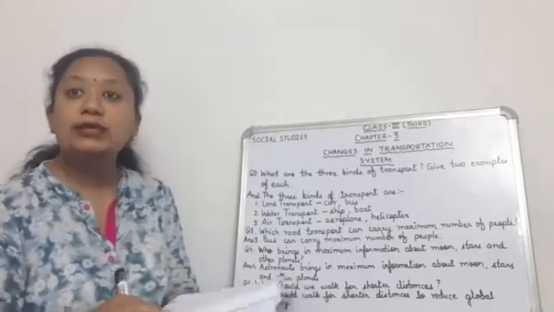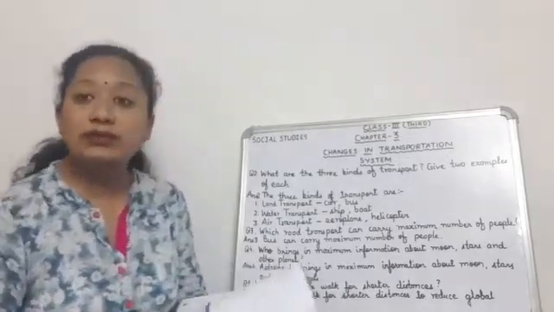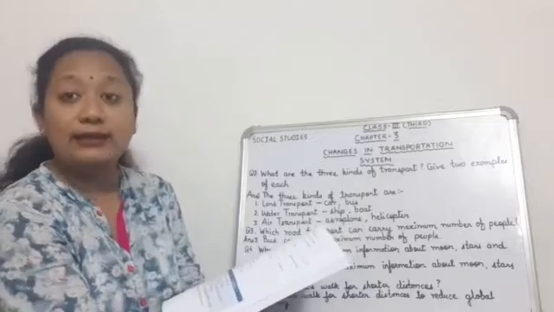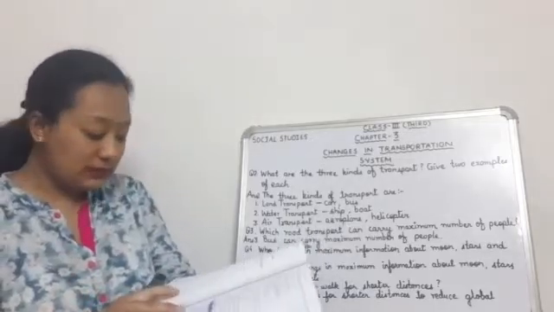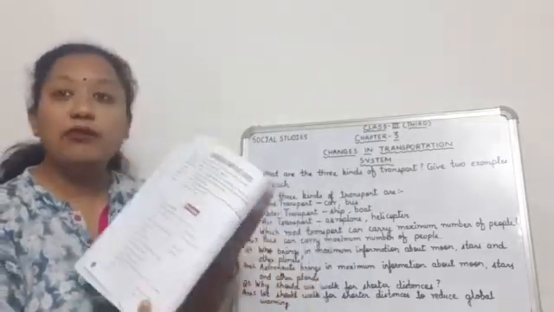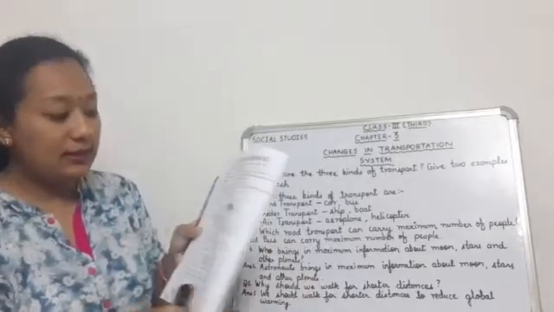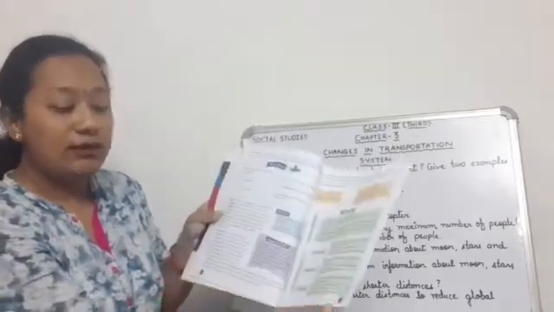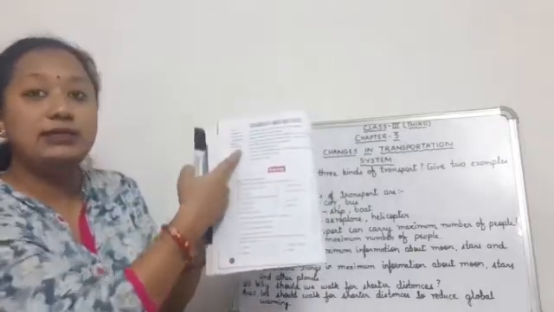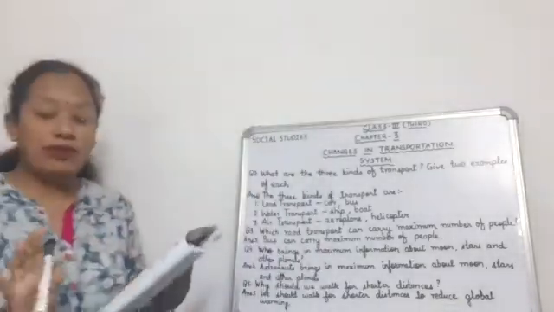Define the following terms. I told you in the previous videos also that the definitions are at the back of the chapter. Here the chapter finishes on page number 25, and on page number 26 you can see the definitions of the words I gave you. You have to write the meaning from here only. Okay, so first one you have done.